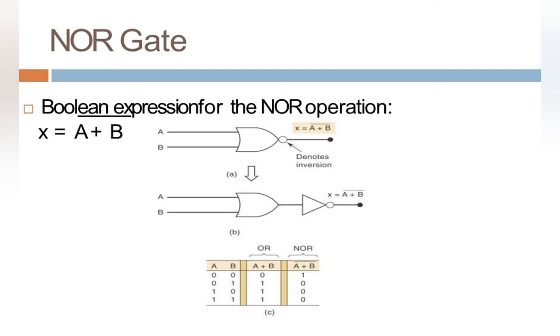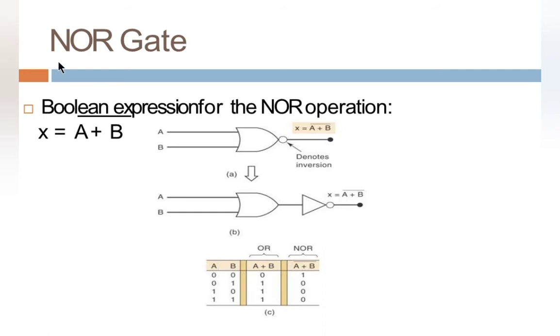Then NOR gate. NOR gate is not OR gate. See in the figure, we are passing the output of an OR gate through a NOT gate. Then if the inputs are A and B, then the output of an OR gate is A or B. And if you are passing the output through a NOT gate again, we may get the answer as A or B whole bar.